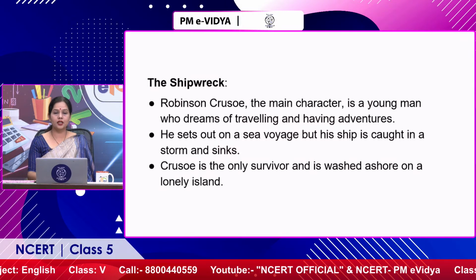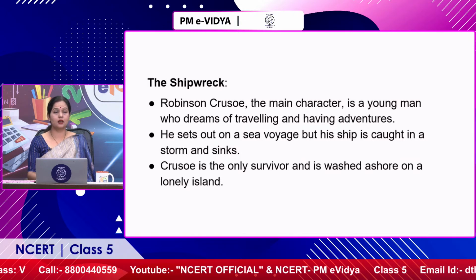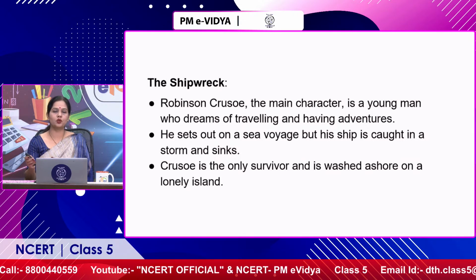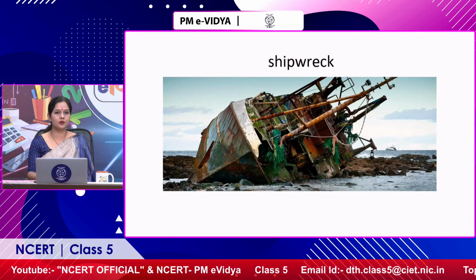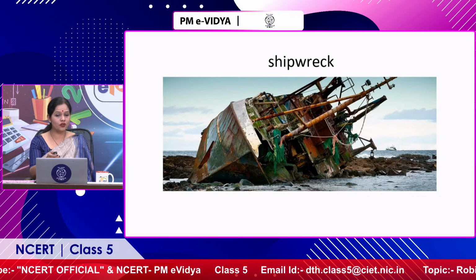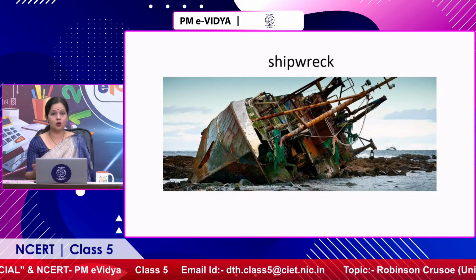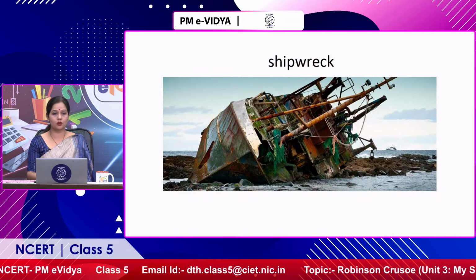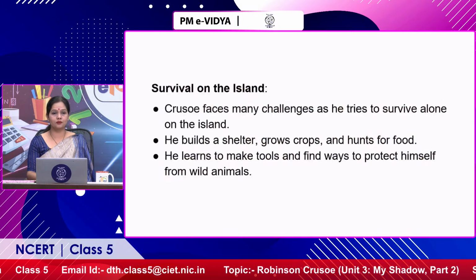He faints and is unconscious and gets swept to the island. Next day when he wakes up, he finds himself on an island. This is a picture of a shipwreck. This is what happens to a ship when it sinks or when it is caught in a storm. So maybe his ship met with a similar fate.